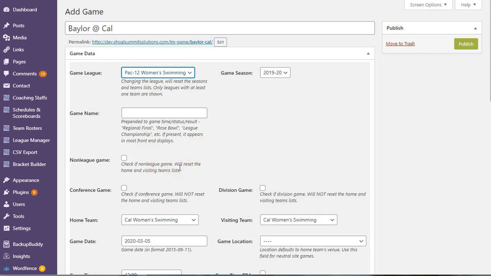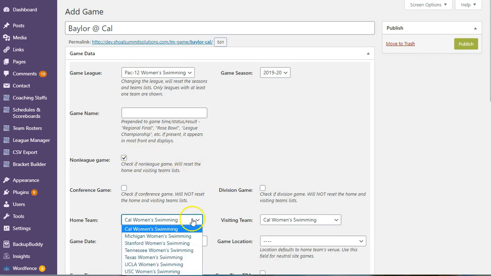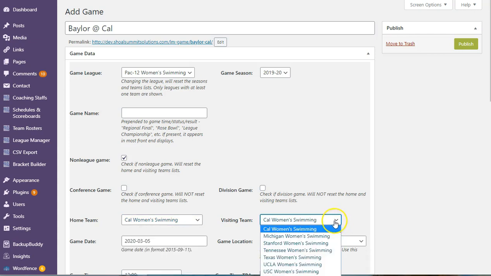And when we try to add to the game, I could be on the 5th, that's fine. Cal Women's Swimming is going to be home. And when I try to add another team, I only get the teams that are in Pac-12 Women's Swimming. Well, no problem. You guys have dealt with this before. We'll make it a non-league game. And now we get some more teams. And these teams that we got, Tennessee, Texas, UCLA, and Michigan, are in the NCAA swimming league. So it's a swimming league. The sport is swimming, so it will show all the teams here that are in that sport.